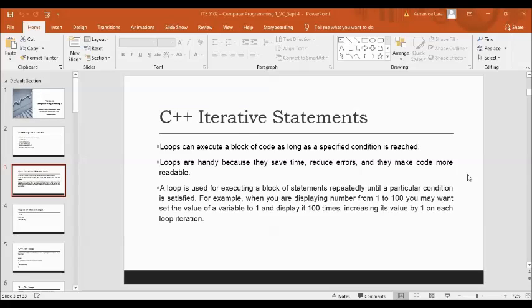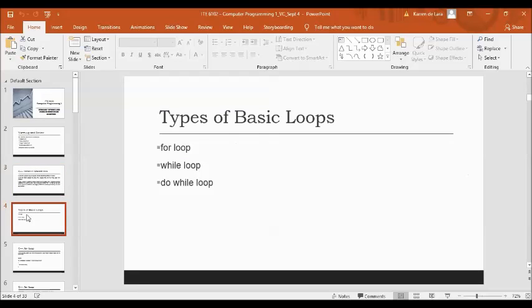For example, we would like to display numbers from 1 to 100, and you want to set the value of a variable to 1 and display it 100 times, increasing its value by 1 on each loop iteration. So, we have the three basic types of loops: the for loop, the while loop, and the do while loop.